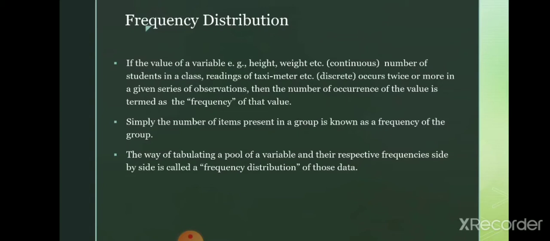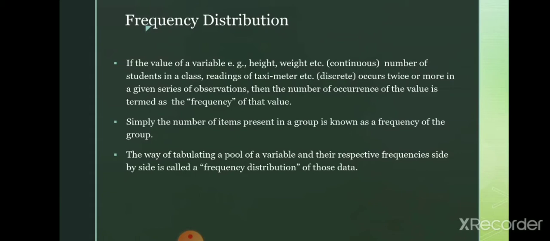So what is frequency? When we collect the data, that is the observation, at that time we have to find the number of times a particular value is repeated. That total number of times a particular value is repeated is nothing but the frequency. Here in the frequency distribution, the value of a variable may be height, weight. The values of weight and height are in fractions, so these are continuous values. While the number of students in a class, reading of a taximeter, etc., these values are fixed, meaning the number of students in a class is 10, 20, 30, likewise. So these are the discrete values.